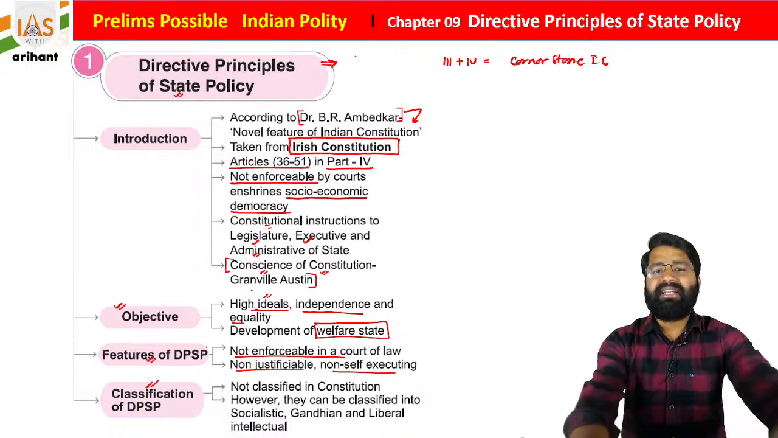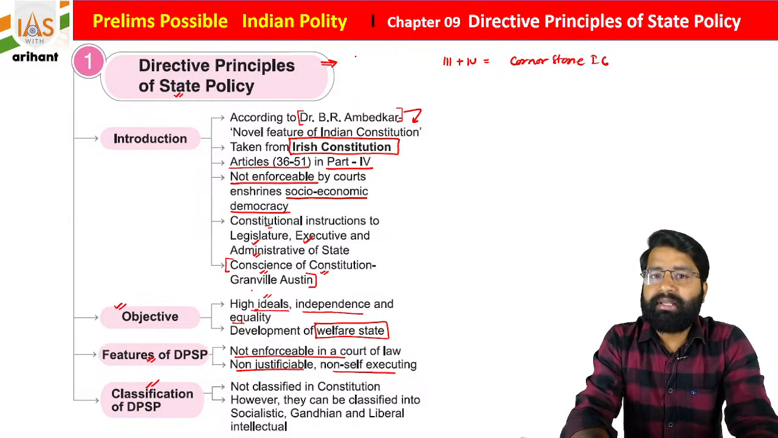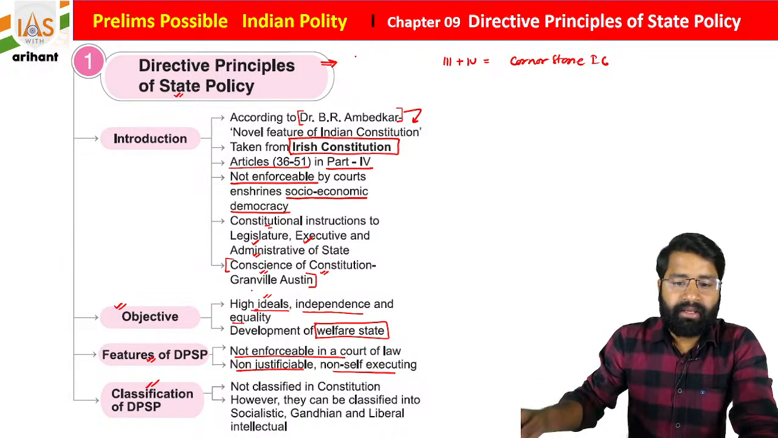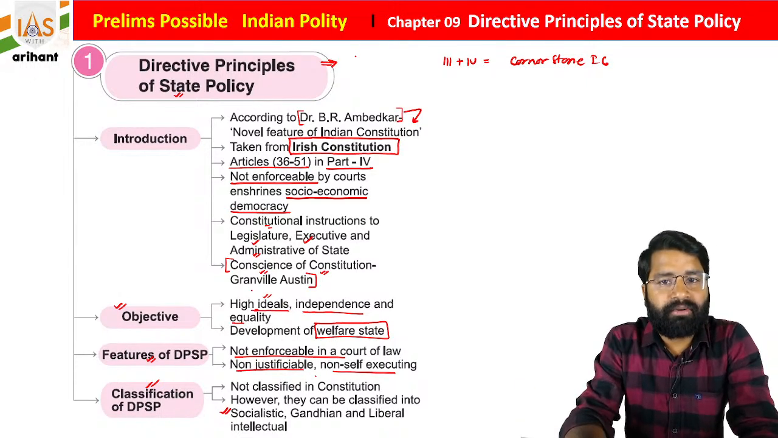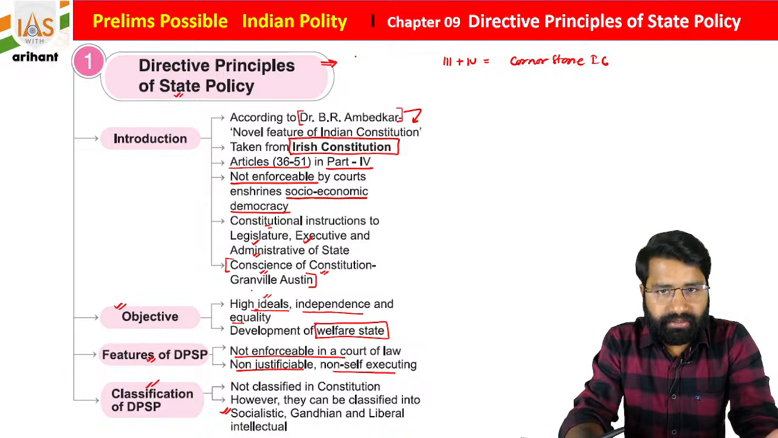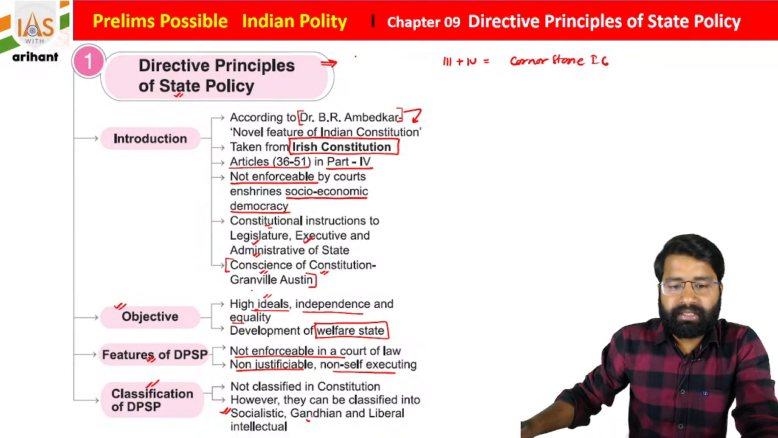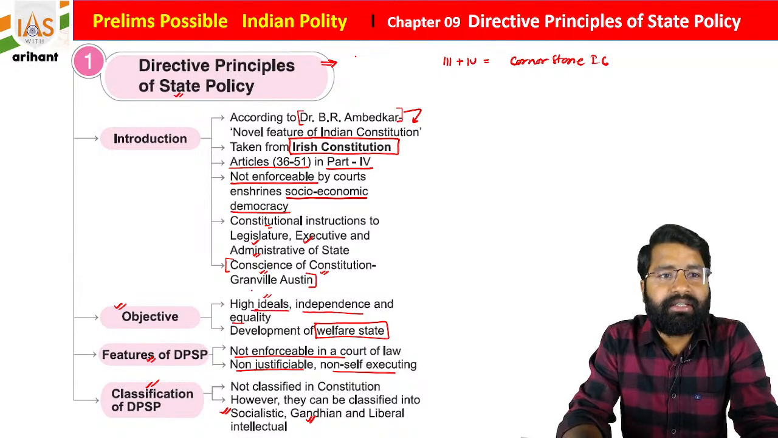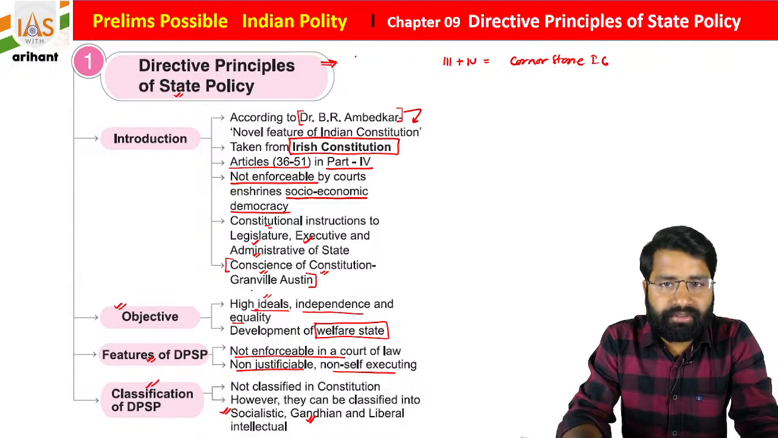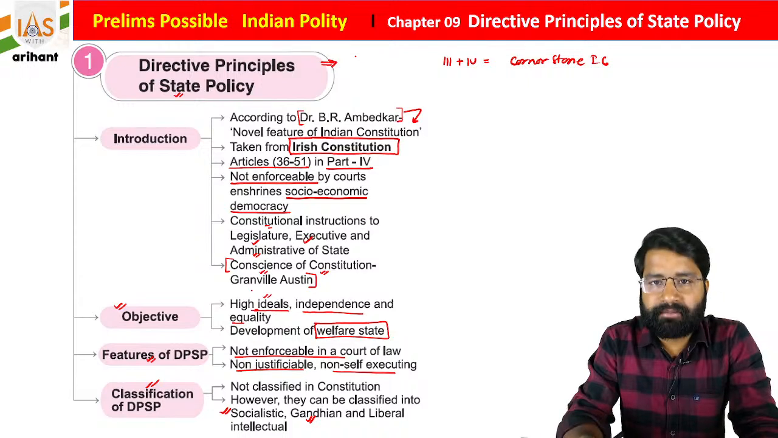And students, this classification is not included in the Constitution, but yes, we divided the directive principle of state policy into 3 major classes. One is the socialist principle, those discussing the welfare of the state, the welfare of the people. Then the Gandhian principle: what Gandhi ji suggested during the freedom struggle, what his ideology was. These types of concepts are also included under the directive principle of state policy.